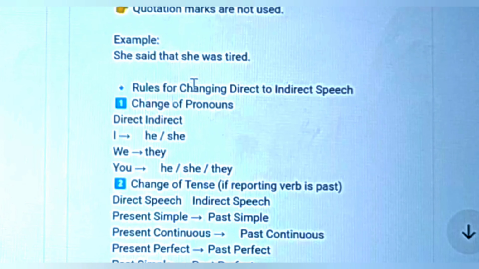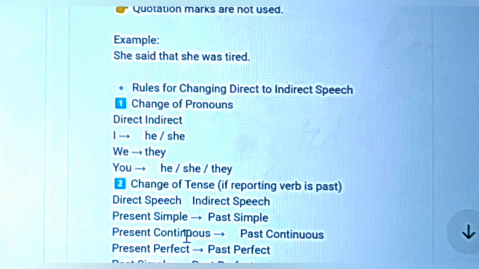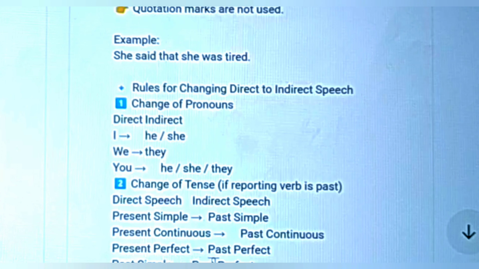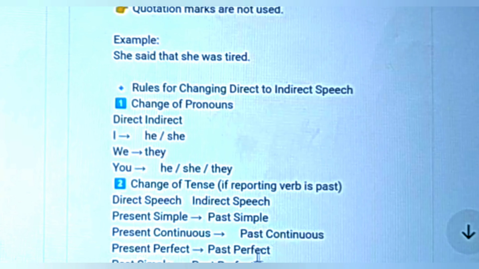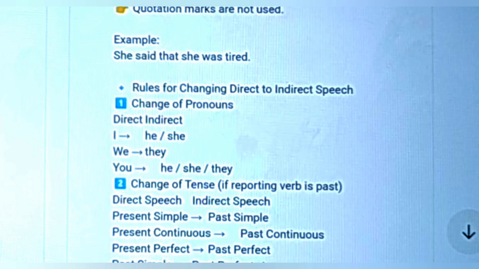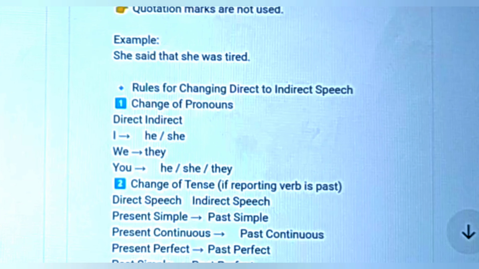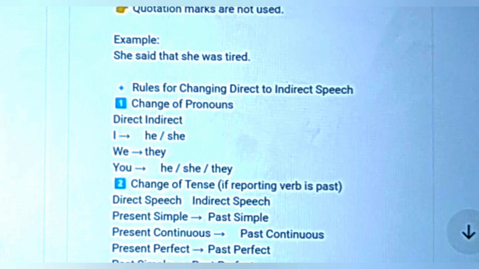And next one, change of tense if reporting word is in past. Present simple tense will change to past simple tense. Present continuous will change to past continuous. Present perfect will change to past perfect. And past simple will change to past perfect. Will change to would. Can change to could. May change to might.